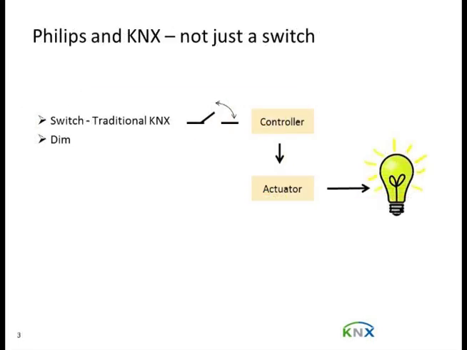Let's take one step back. As far as we're concerned in lighting, switching lighting is not just about switching on and switching off or dimming. That's the old way of doing it. It's the KNX way of doing it, perhaps, where we simply go via controller, actuator, light on, light off. If that's what we did all the time, then we wouldn't be able to talk about dimming unoccupied areas. We wouldn't be able to talk about dimming the surrounding area or holding our corridor or step over patterns or cascading and all these wonderful things we like to talk about.